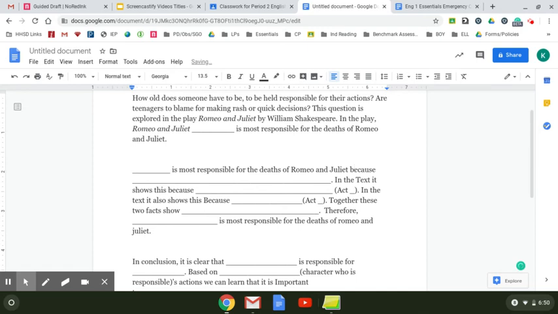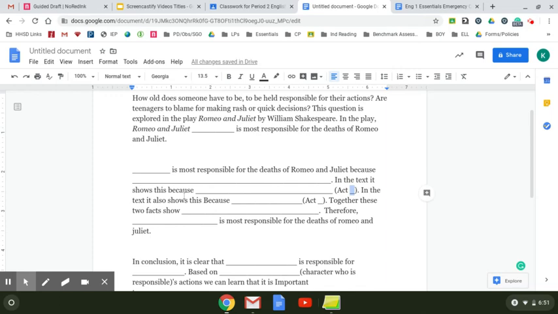Better. In the text, it shows, well, should text be capital? If I say the name of the text, like I did up here, it should be capital. But if I'm just saying the text with no name, it needs to be lowercase. It shows this because, okay, act. Should act be capital? Yes, because I'm going to put act 3, act 4, act 5. So it's the name of a specific act.